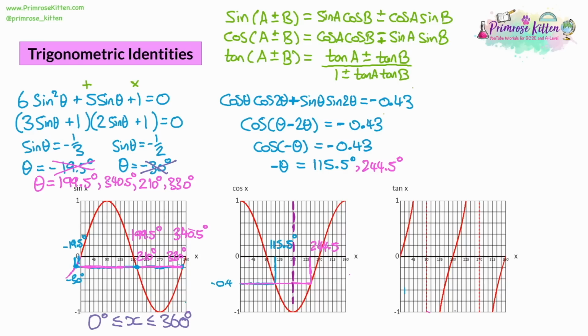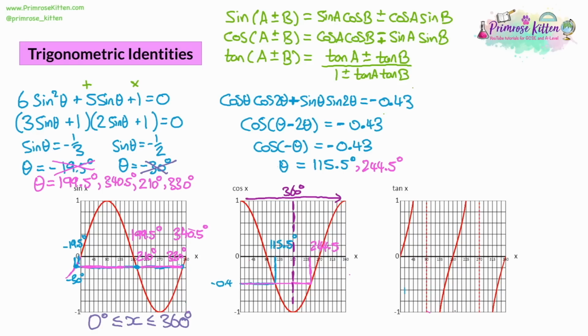However, these are negative answers, and the range is likely going to be between 0 and 360. So how do we get the positive versions of the answers? Well, remember, these graphs repeat every 360 degrees. All we need to do is add 360 onto the negative versions. So I'm just going to, for space, just adjust this. So negative theta is going to become positive theta.